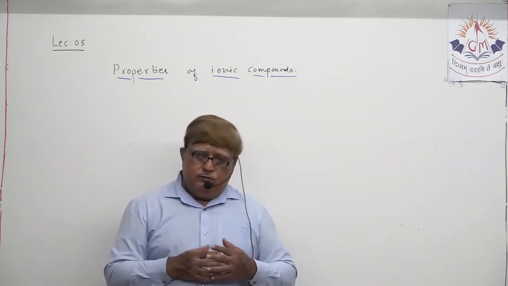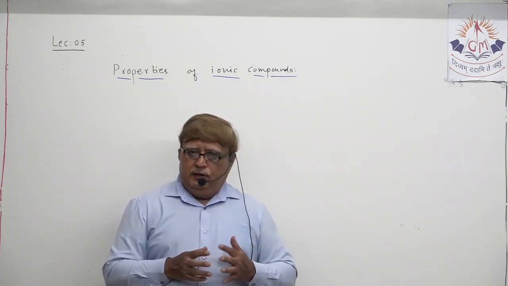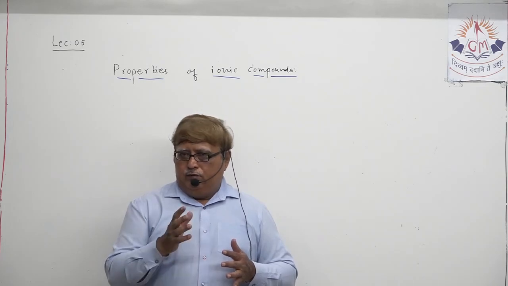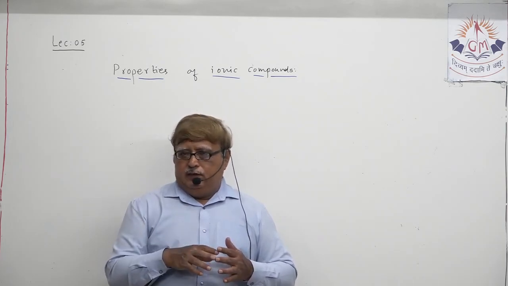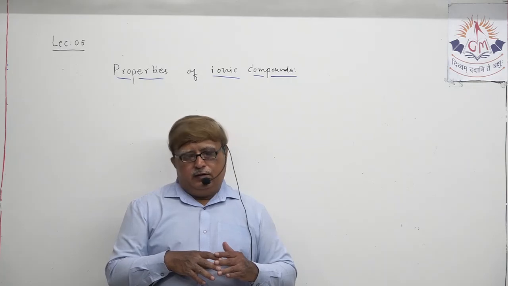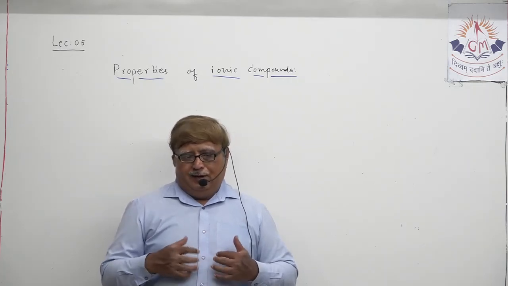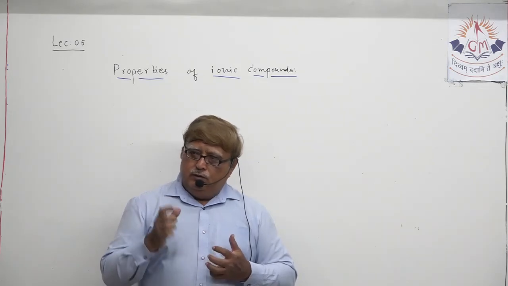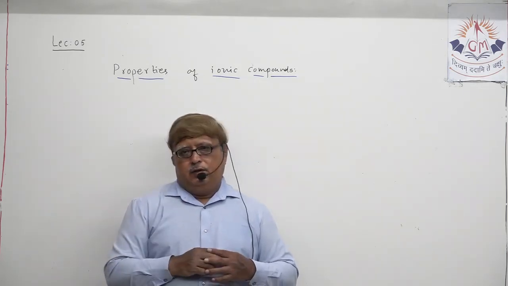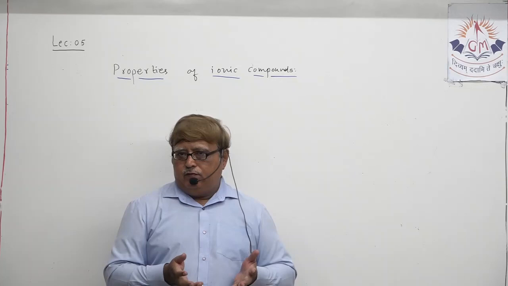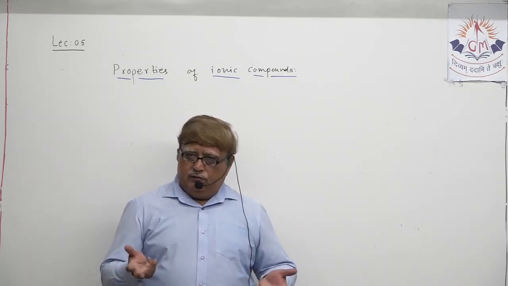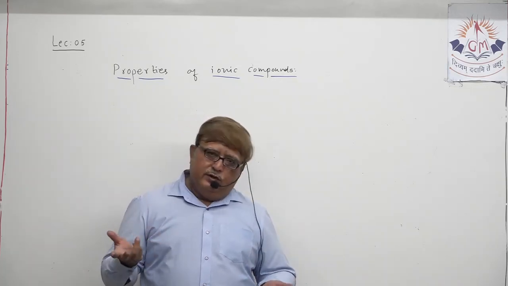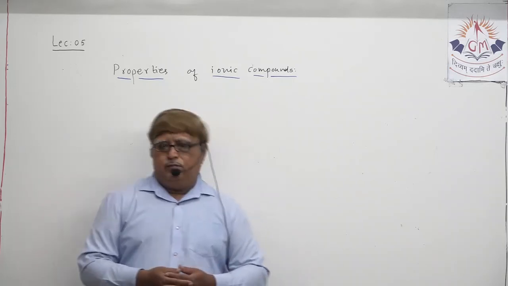So if you want to melt any ionic compound, first you need to break this electrostatic attraction between the ions, and for that purpose you require lots of heat energy to be supplied to the ionic compound. So that's why an ionic compound has a high melting point, and obviously a high boiling point also.